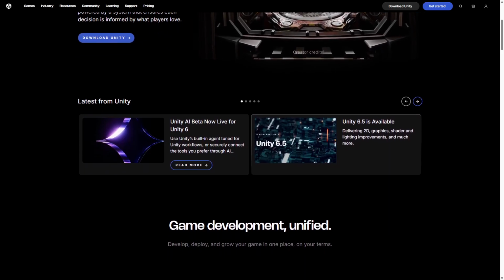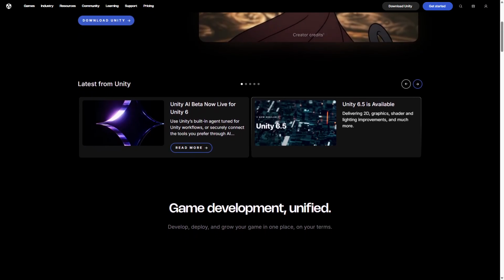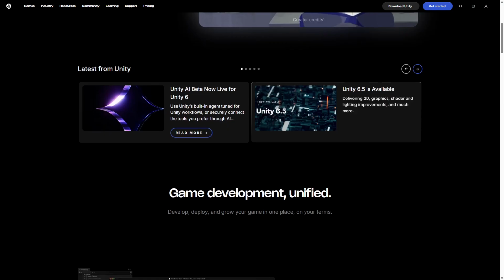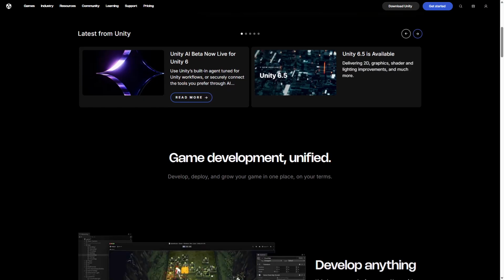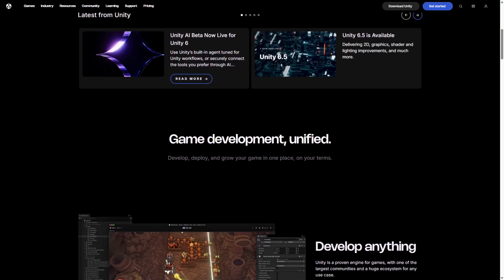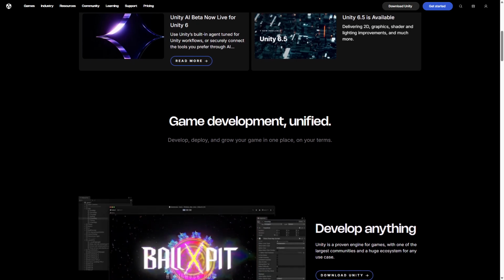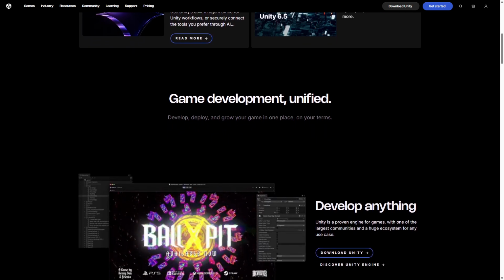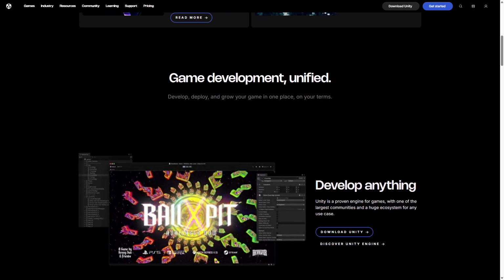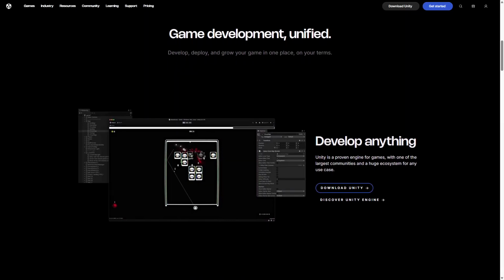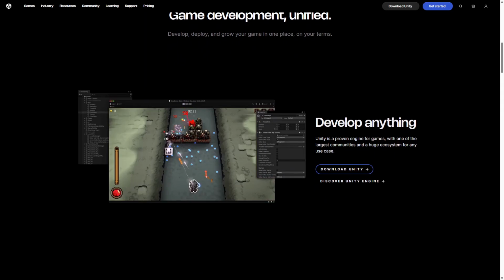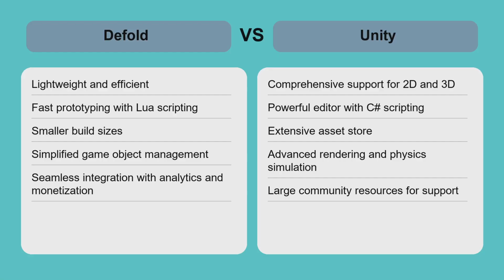Unity excels in rendering capabilities and physics simulation, providing advanced features for immersive experiences. However, this power comes with a steeper learning curve and larger build sizes. Performance optimization requires more effort, especially for smaller projects. Unity is best suited for developers targeting diverse platforms, complex game mechanics, or 3D environments who need a versatile and scalable engine.